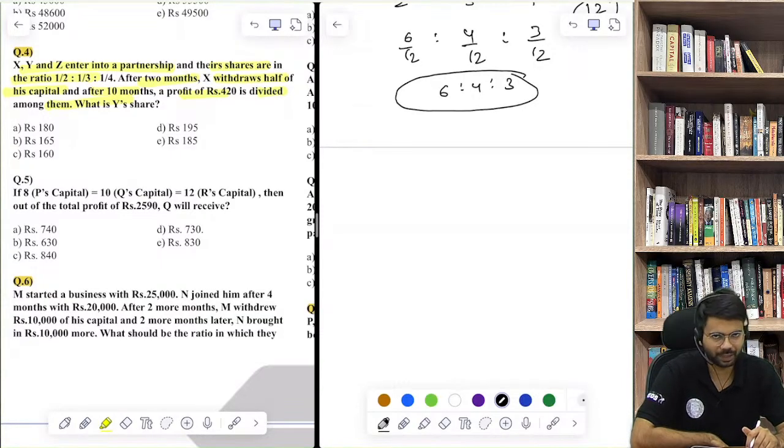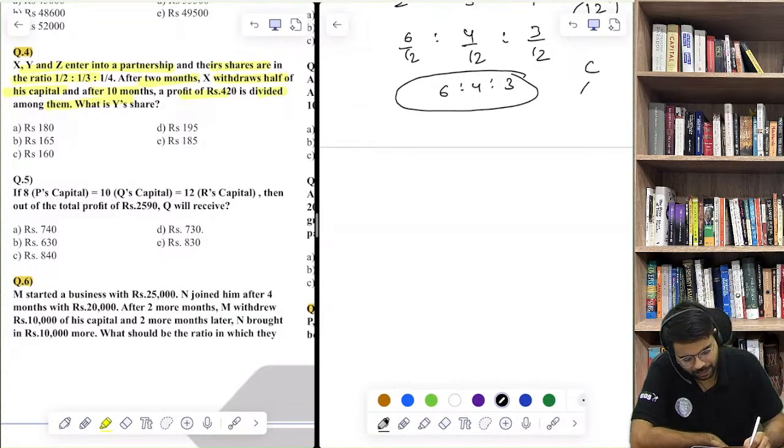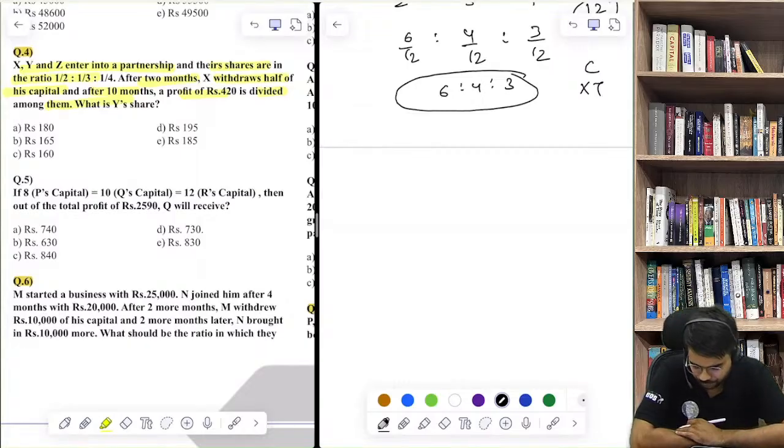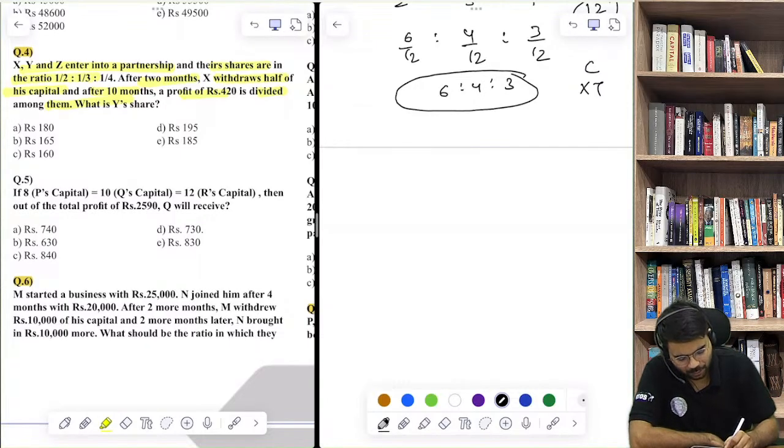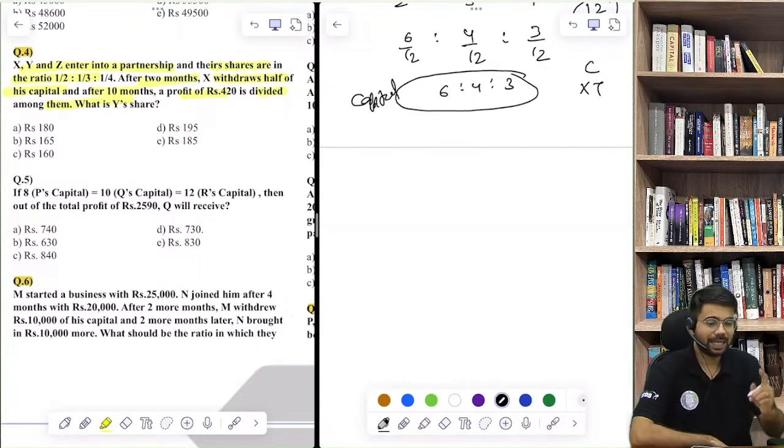But what is the profit sharing ratio? It's the product of capital into time. Now they are asking you, X withdraws half of his capital and after 10 months a profit of 420 is divided. Acha no, actually this is their capital only, so the language is confusing.